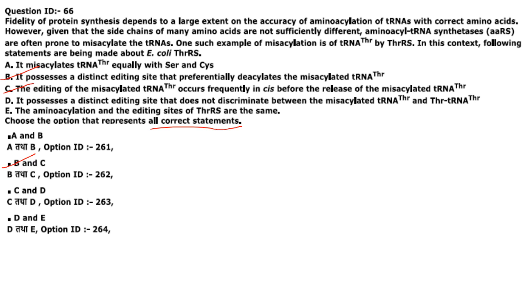It possesses a distinct editing site that does not discriminate. It does discriminate between the misacylated tRNA and threonine tRNA threonine. The aminoacylation and the editing sites of the threonine RS are the same. No. So E is also not correct. So B and C are the correct options and your option ID is 262.